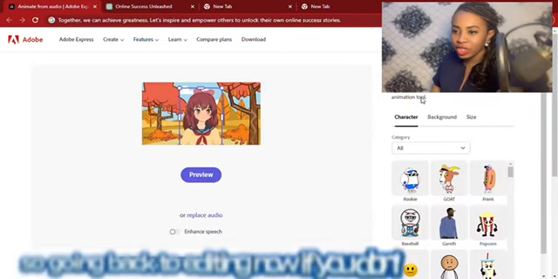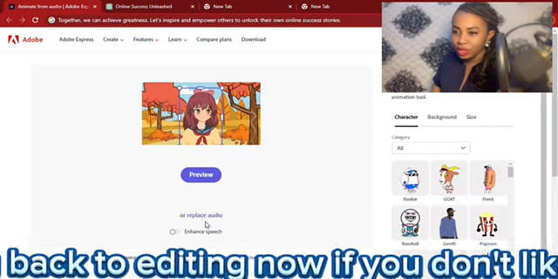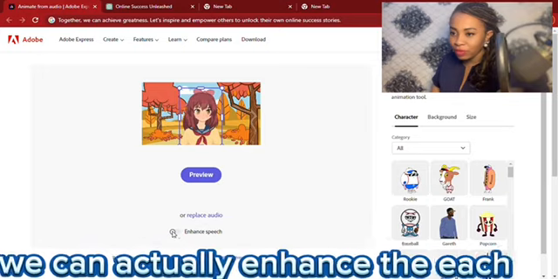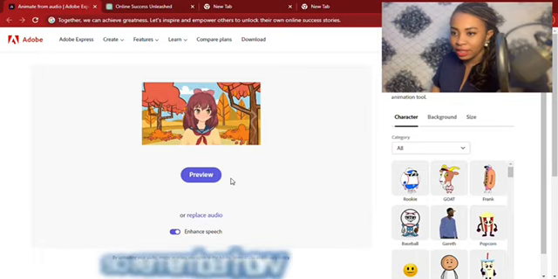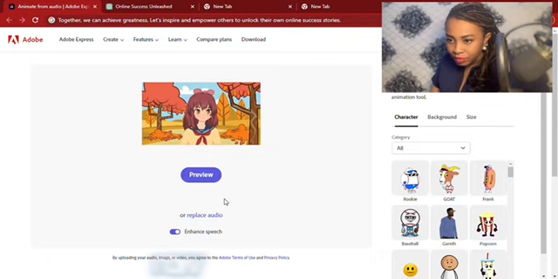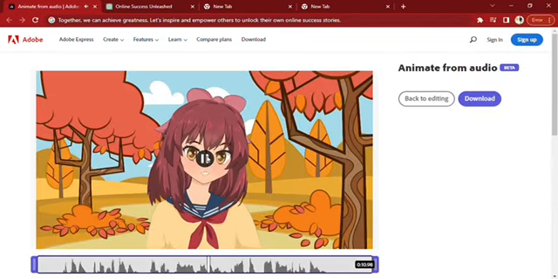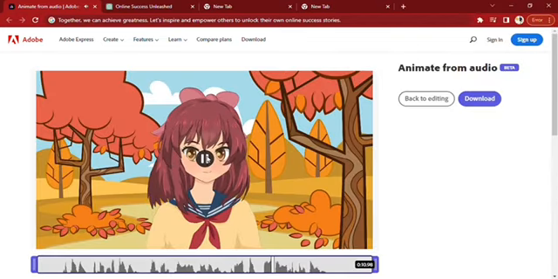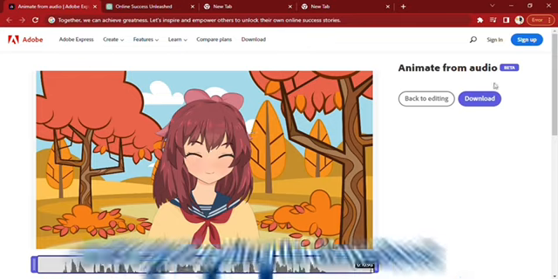So we've gone back to editing. Now, if you don't like that, we can actually enhance the speech. So remember how it was before. Now let's see it again. To unlock their own online success stories. We're just going to download. If you don't like any of this, you can change it entirely to AI voicing.